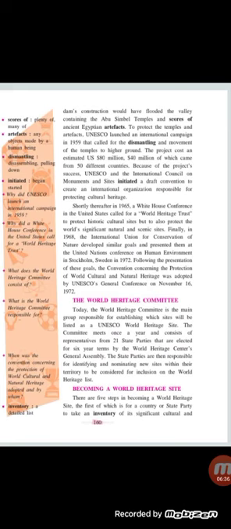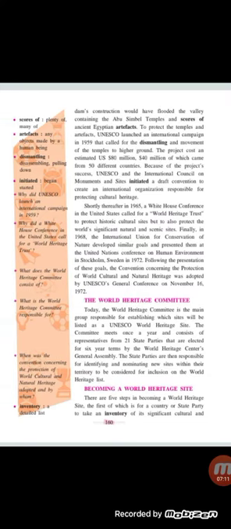To protect the temples and the artifacts, UNESCO launched an international campaign in 1959 that called for the dismantling and movement of the temples to higher ground. Dismantling means they tried to shift them, because the temple and all the statues of the lords were at a very low level, which could easily sink into the water. That's why they thought that they should remove these statues from there and shift them to a higher level, at the top side, where they will be safe and secure from the flood water. Okay,